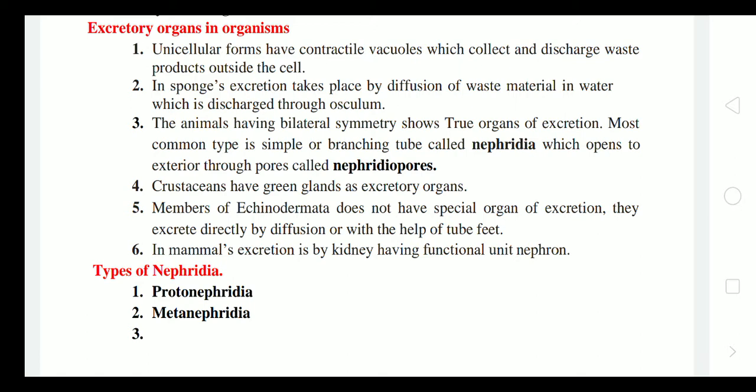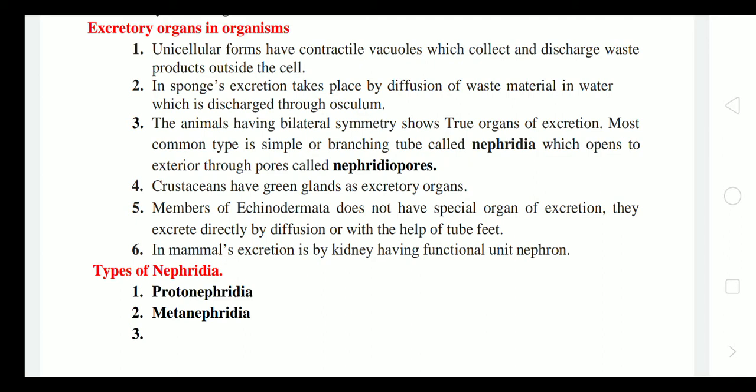Animals having bilateral symmetry show true organs of excretion. The most common type is the simple or branching tube called nephridia, which opens to the exterior through pores called nephridiopores. Nephridia are the basic starting point, the pioneer of the excretory system. Crustaceans have green glands as excretory organs.